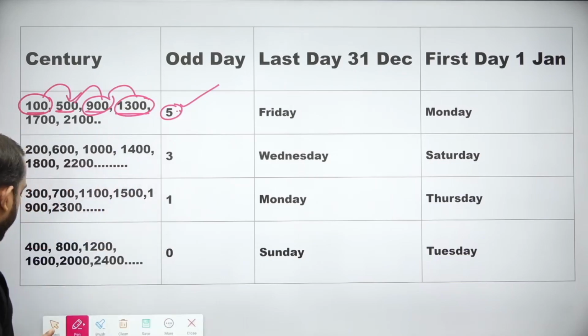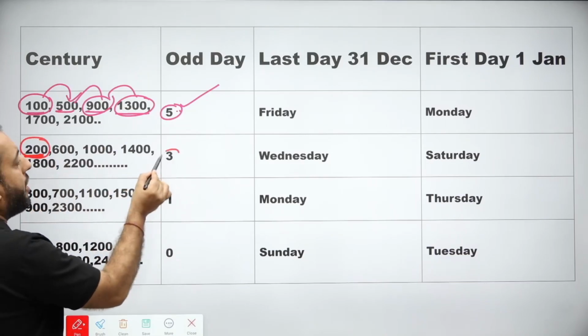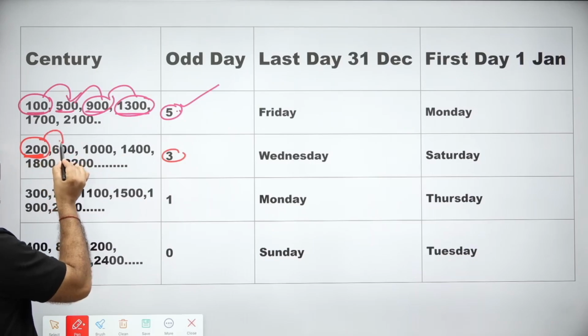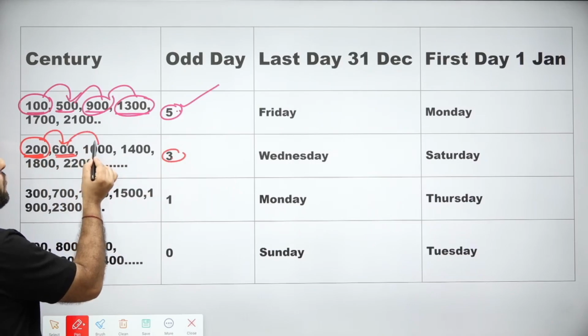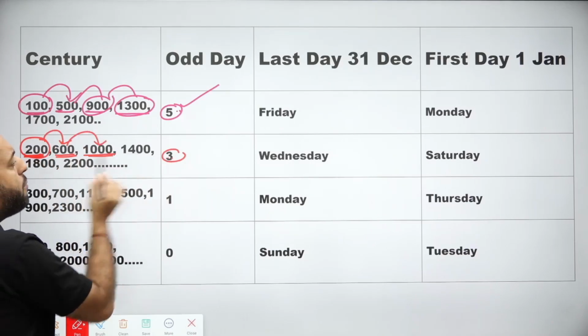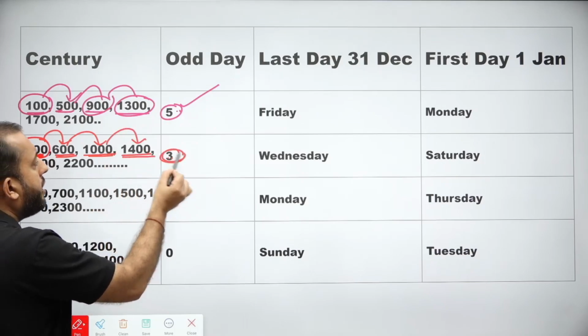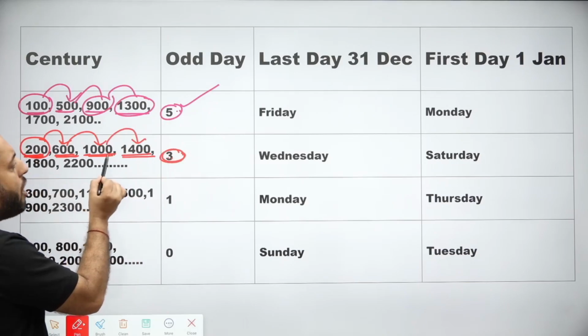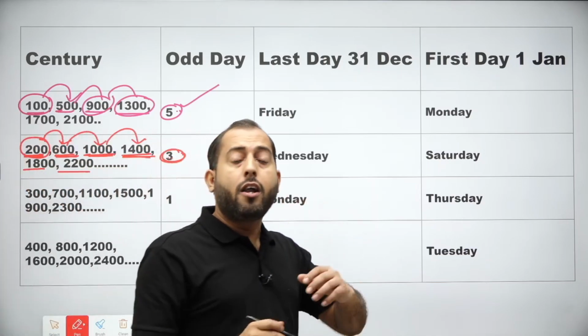Similarly, we have already calculated that the number of odd days in 200 years was 3. So 200 plus 400, in 600 years again the number of odd days will be 3. 600 plus 400, in 1000 years again it will be 3. Plus 400, 1400 years. In these years, 200, 600, 1000, 1400, 1800, 2200,